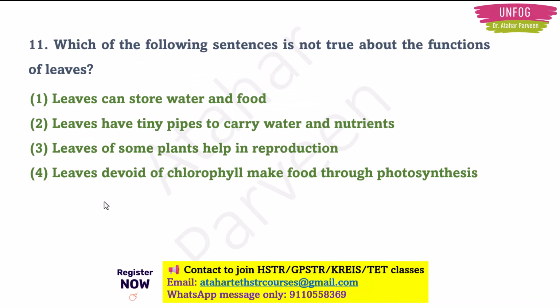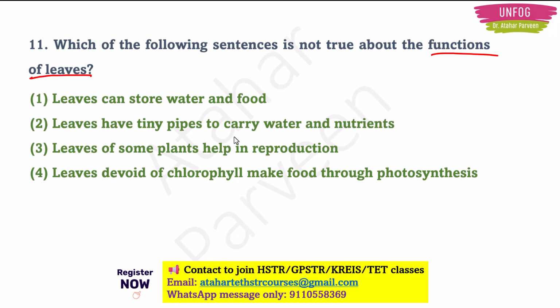Now this next question is the homework question for you all. I will read out the question and options for you, but you have to solve it on your own and tell me the answer in the comment section. Alright. Which of the following sentences is not true about the functions of the leaves? Leaves can store water and food.